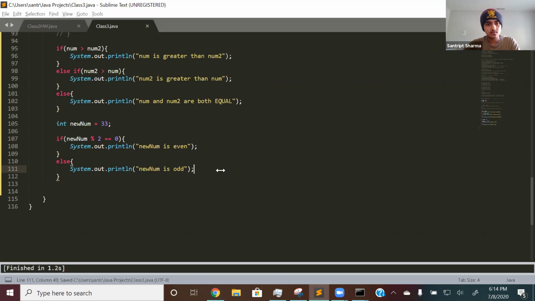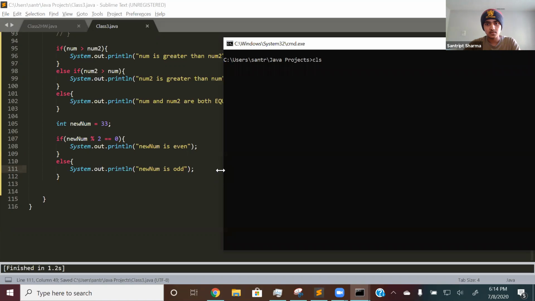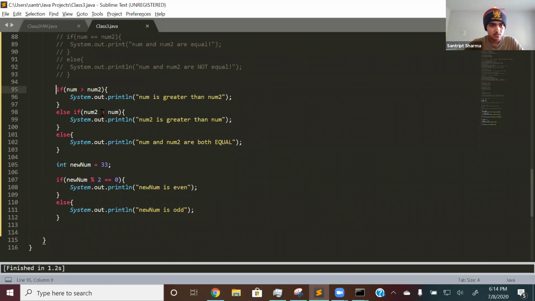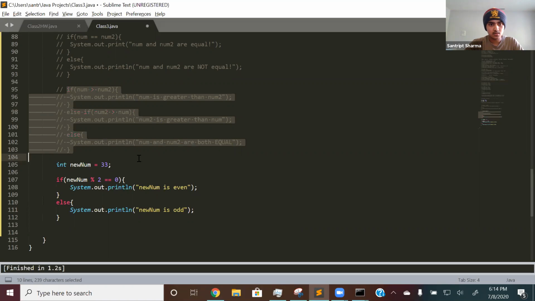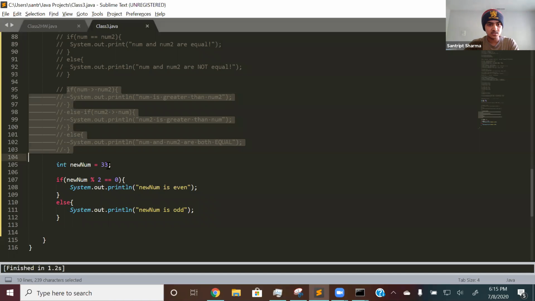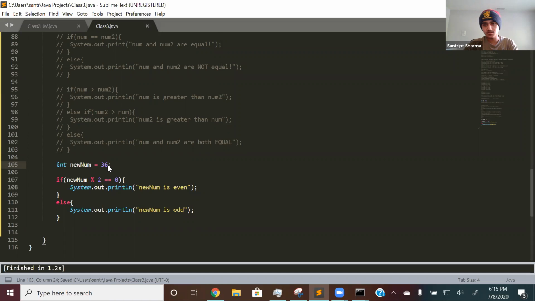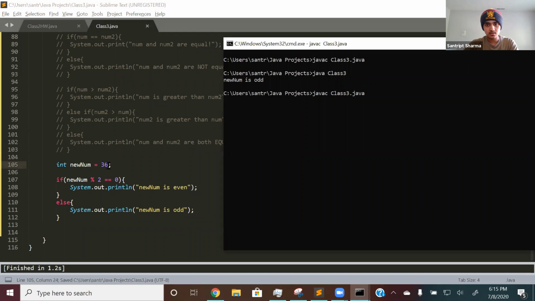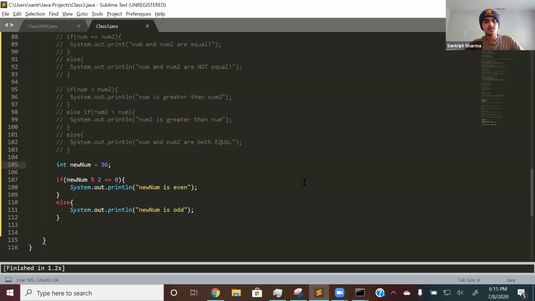So let's print this out. All right, let's run it. Actually, let me just comment that out to make it clear. All right, so let's run that. Java, there. newNum is odd. And same thing, if I change the number to 36, which is an even number, rerun it, compile it. newNum is even. So yeah, that's what you do. So that's the last topic I wanted to talk about today.